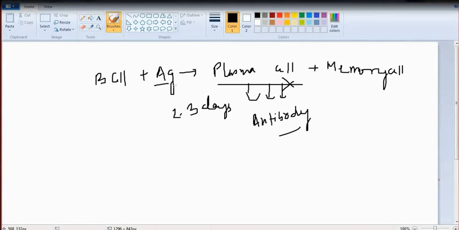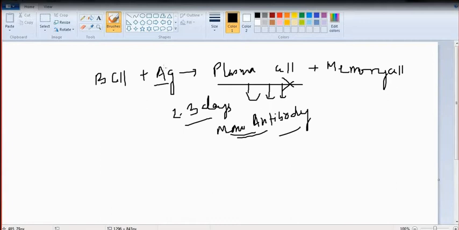And that is the reason, if say you have produced some monoclonal antibody, the lifespan of the monoclonal antibody producing cell such as plasma cell is only 2 to 3 days. So by that time you can produce monoclonal antibody, and after that, due to the death of the plasma cells, no monoclonal antibody will be produced.